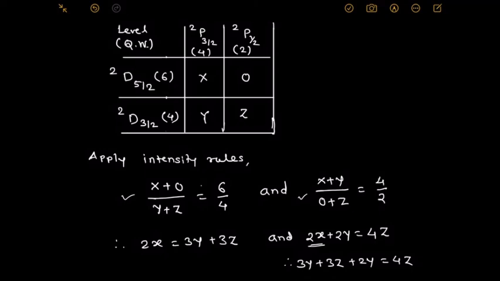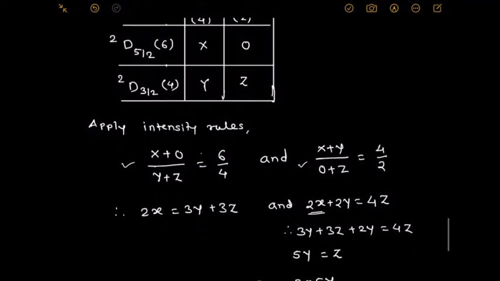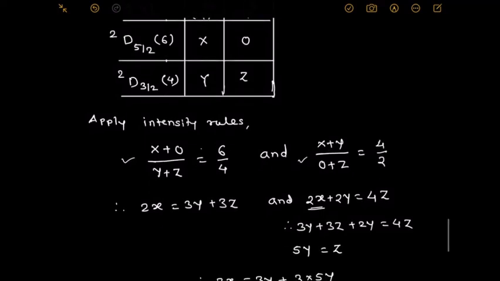We take it as it is. Hence, 2X plus 2Y equals 4Z. In that, the 2X term is known, so we put that 2X directly here: 3Y plus 3Z plus 2Y equals 4Z. Now combine the Y terms: 5Y, and take 3Z to the other side, 5Y equals Z.